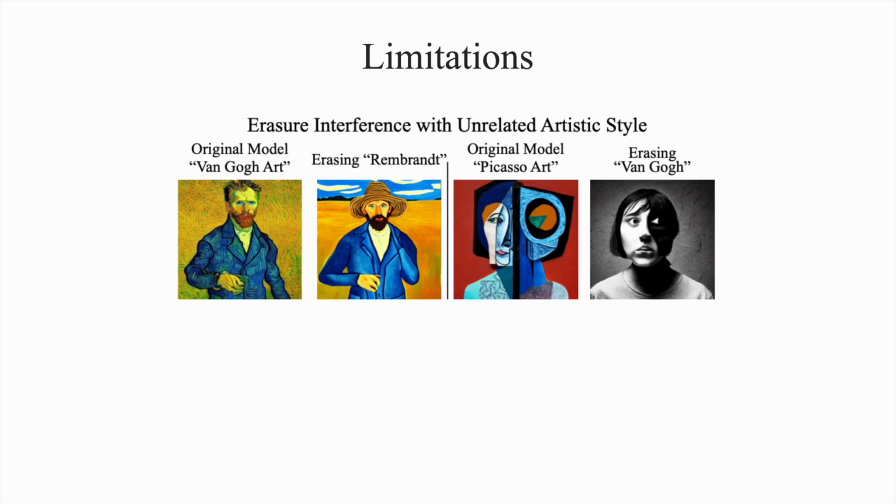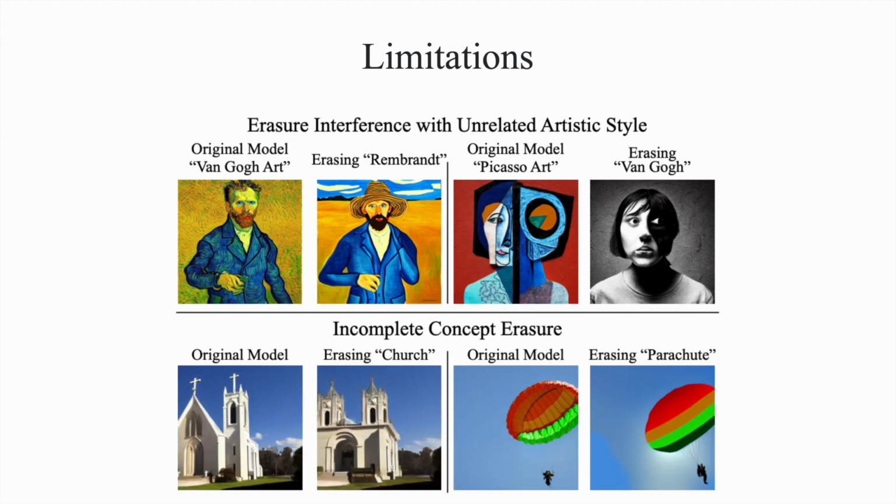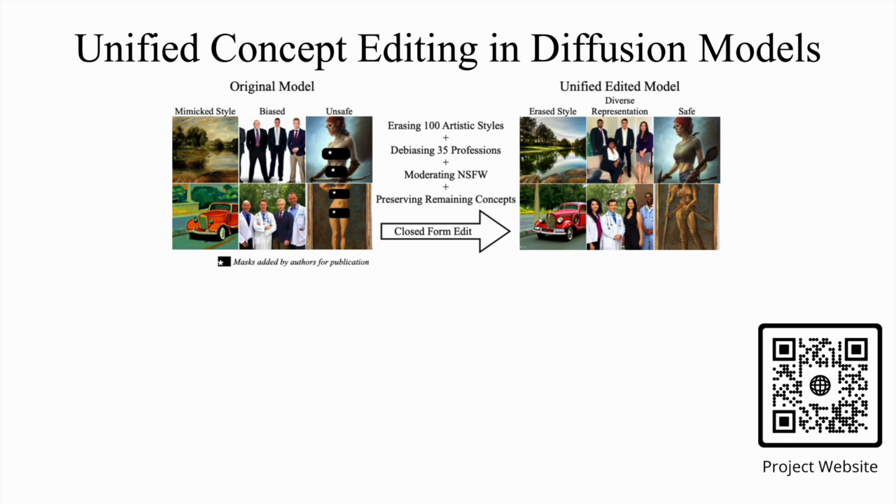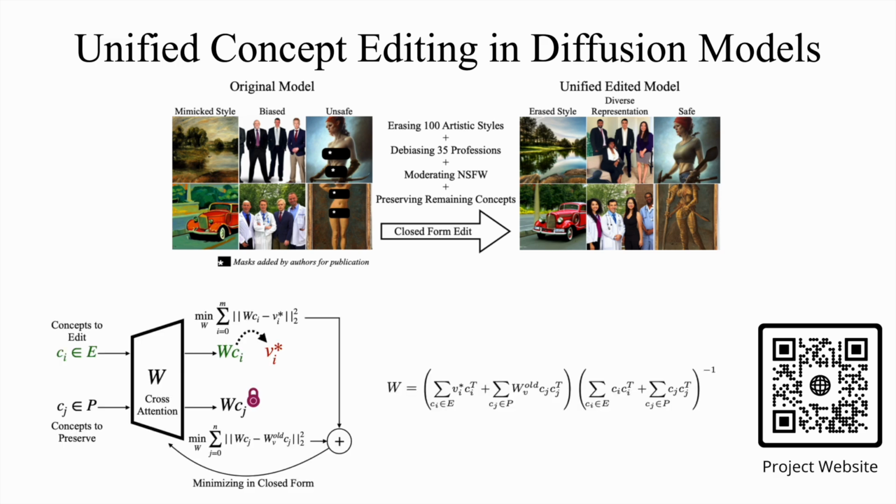While promising, our technique has some limitations to note. We observe occasional interference with unrelated concepts when erasing styles. The method also sometimes struggles to fully erase high-level concepts like churches and parachutes, only removing distinctive sub-features. We address several of these concerns in our follow-up work, Unified Concept Editing, not yet published but available as a preprint, which allows editing of hundreds of concepts with minimal interference using a closed-form parameter update.